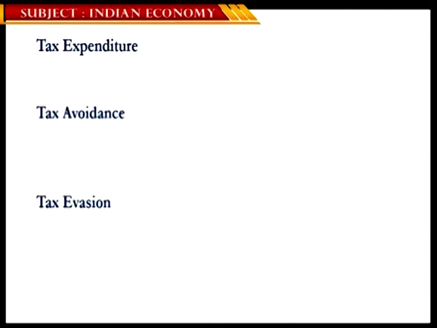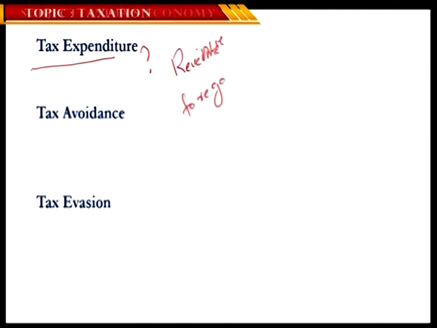Now let's look at the other three important terms. Tax expenditure. This is a very common and most popularly asked question, tax expenditure. The majority of people anticipate that tax expenditure is an expenditure made by the government to collect taxes. This is how people end up interpreting it. But tax expenditure refers to revenue foregone by the government in the form of various tax concessions, tax exemptions, tax deductions. Most of you might have seen this, isn't it?